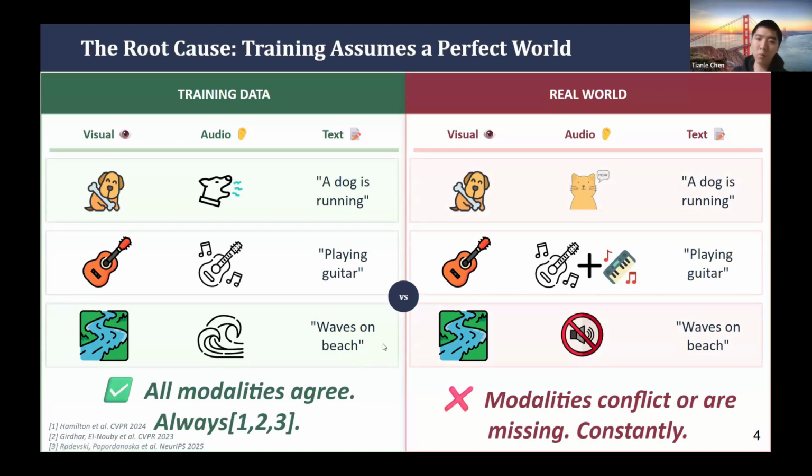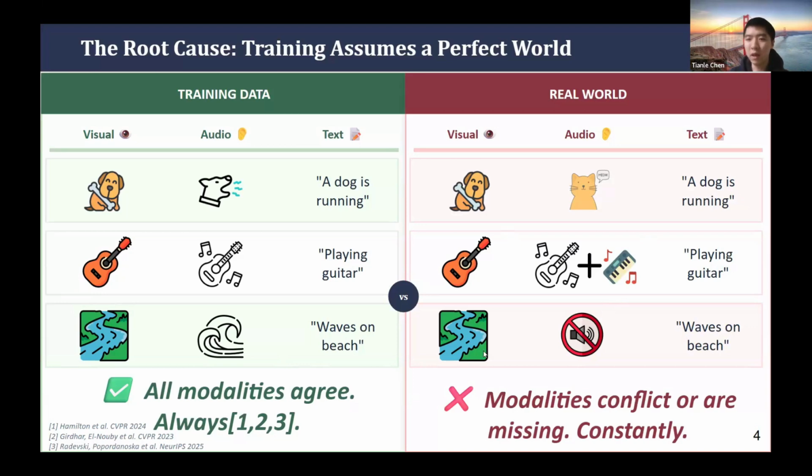And also, we noticed that in the current community, there's little work really studying this aspect, because most video datasets assume that all modalities agree. Like when you see a dog, you should expect to hear barking in the background. But in the real world, this is very complex, and many times it could be different.